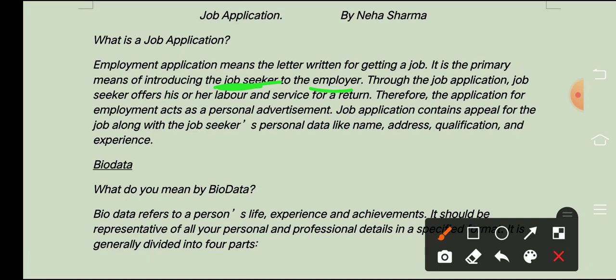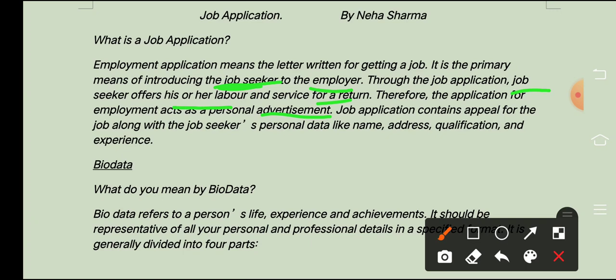whosoever is the owner of that particular company or office, etc. Or it may be the person in charge also, right? To the administration we have to write this job letter. Through the job application, the job seeker offers his or her labor and service for a return. Therefore, the application for employment acts as a personal advertisement.